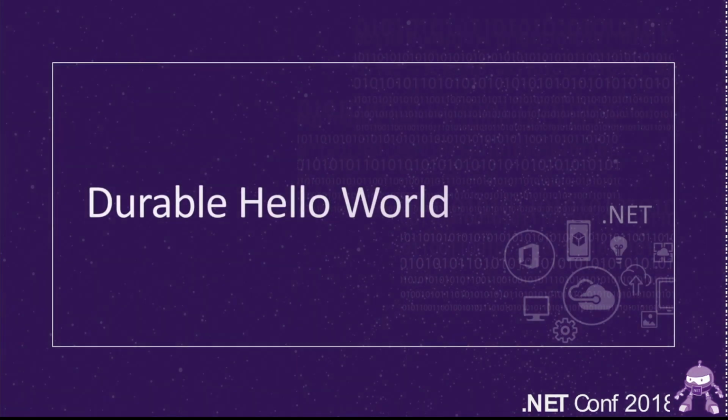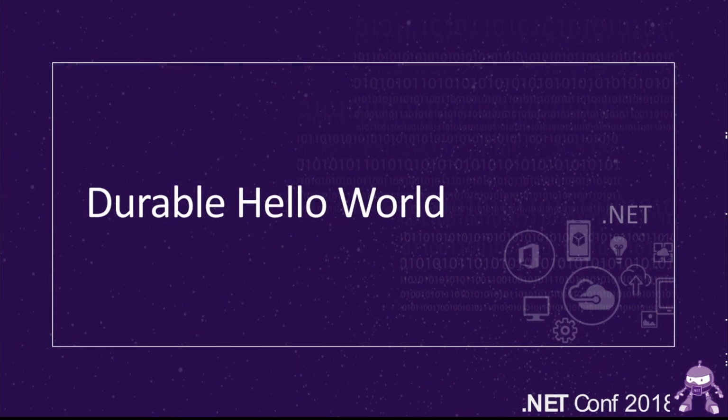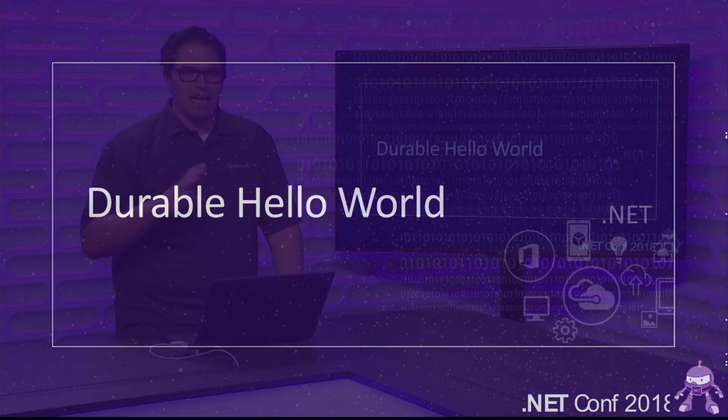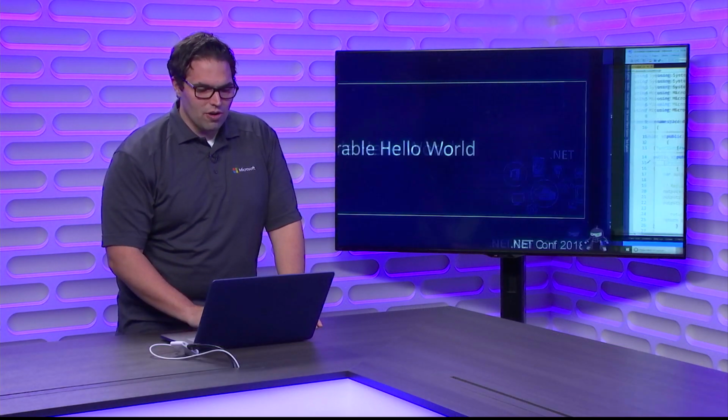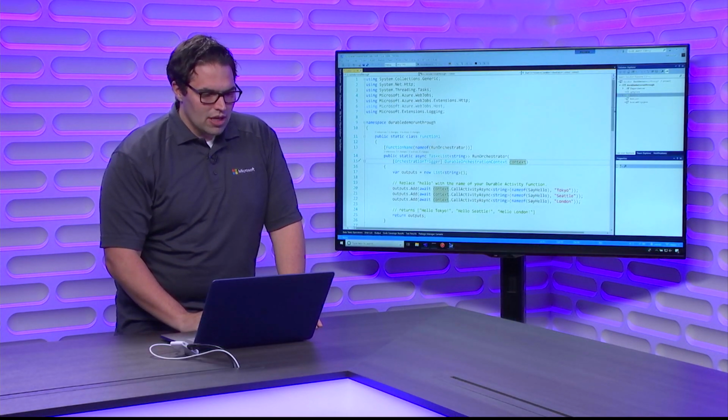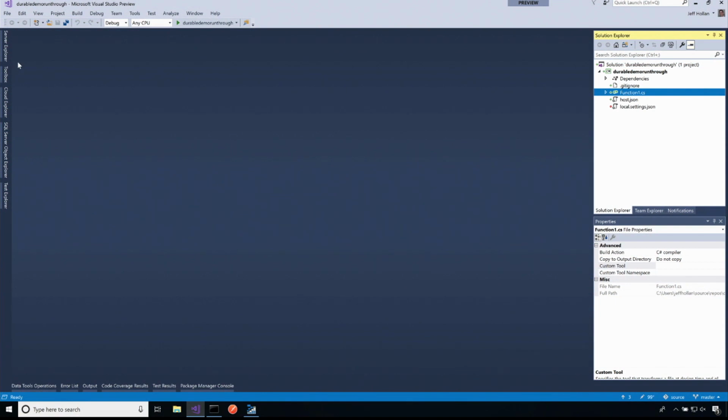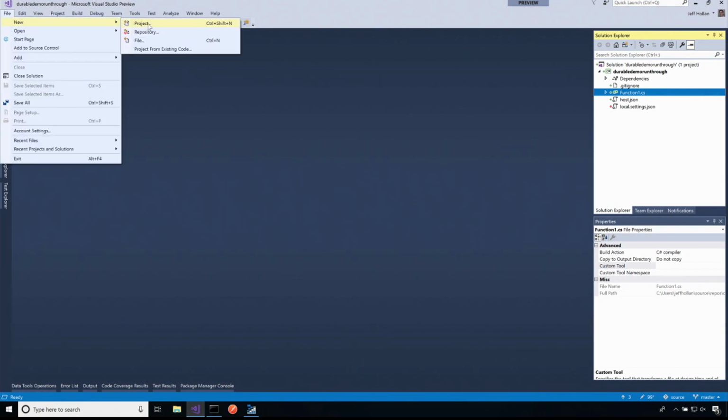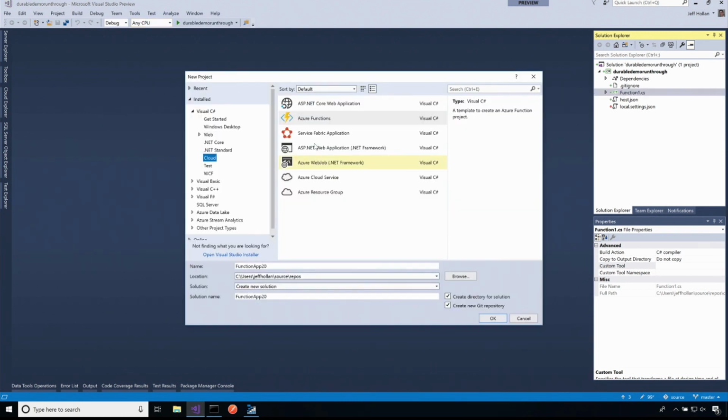All right, so let's see what this looks like from a development experience. We've talked about the concepts and how this is powered, but I did want to get you a feel for what it's like to write one of these. So I'm here in Visual Studio 2017 in this case, and Andrew showed some of this to you before, about how I can create a brand new Azure Functions project. Okay, so I'm just going to create this, and we'll say hello durable functions, just a simple solution.